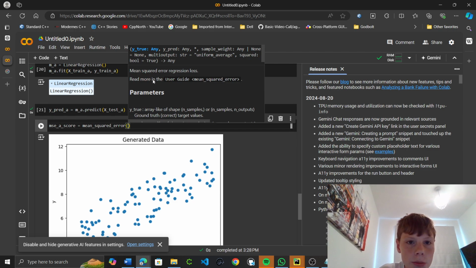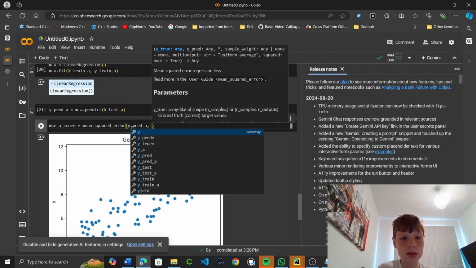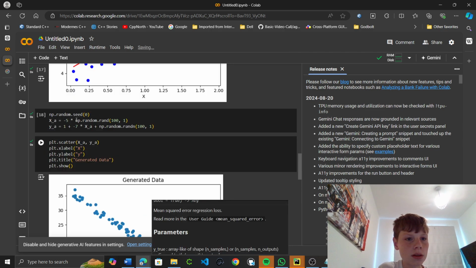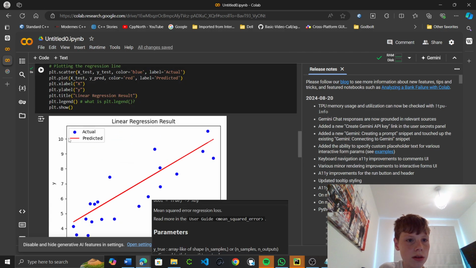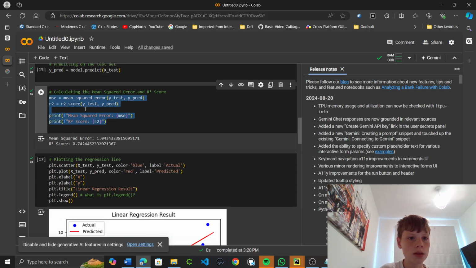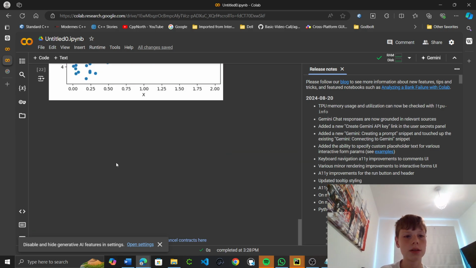No. So parameters: y_true, an array of shape. So is this the y prediction a? Then the second one is, let me see. I'll just copy this. Mean squared error. Oh, y_true. That's why.